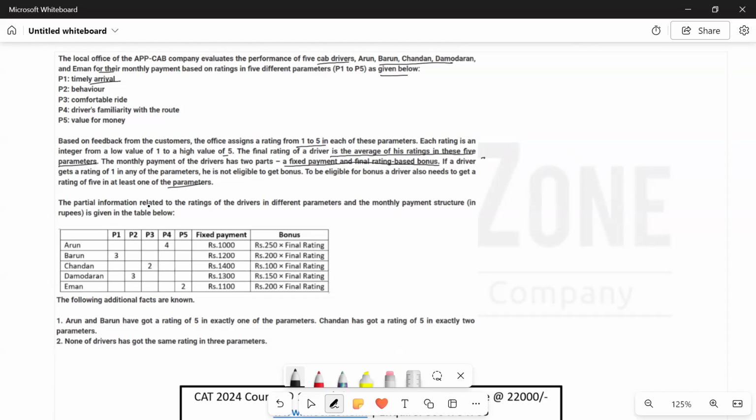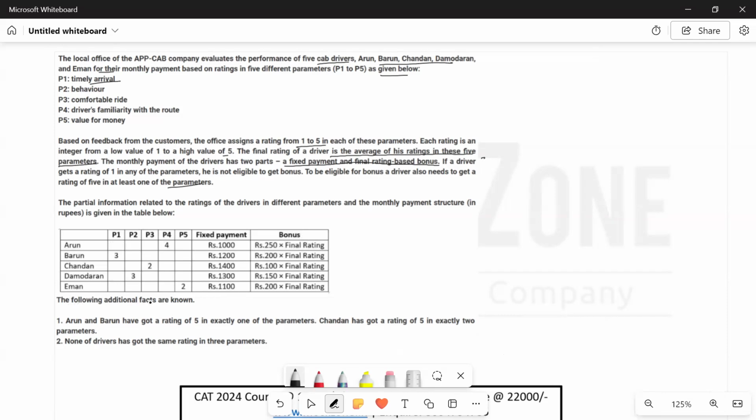The partial information related to the ratings of the drivers in different parameters and the monthly payment structure in rupees is given below in the table. For example, Arun's rating in parameter 4 is 4, and the fixed payment of Arun is rupees 1000, plus he gets a bonus of rupees 250 into the final rating. The final rating will be the average of these ratings in P1 to P5, and he'll get the bonus only if he gets at least one rating of 5 in the 5 parameters and does not get any rating of 1. Okay, so the question is clear, I hope.